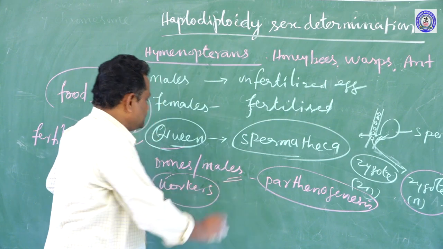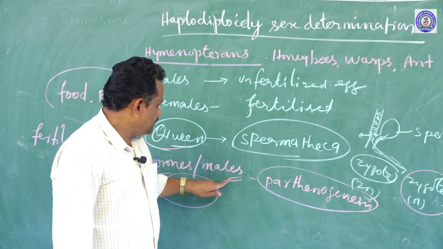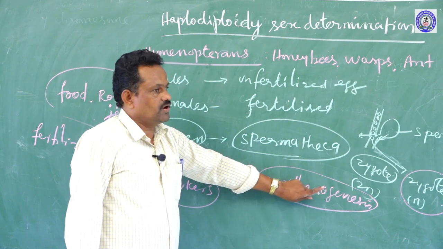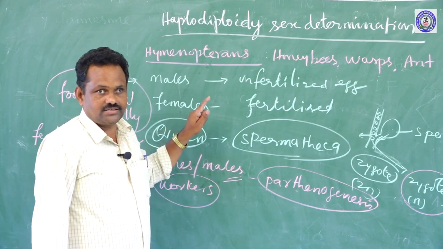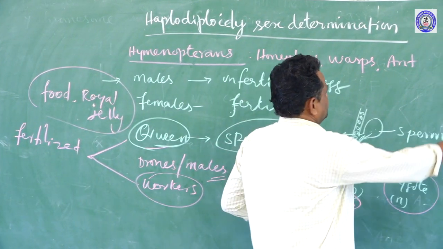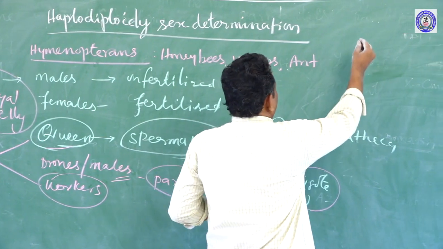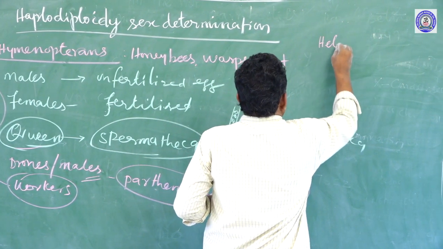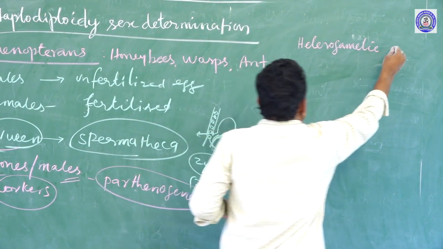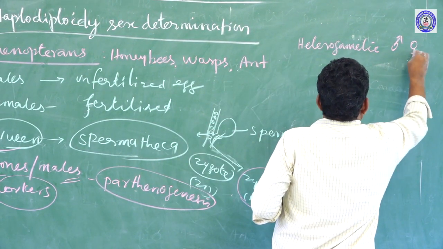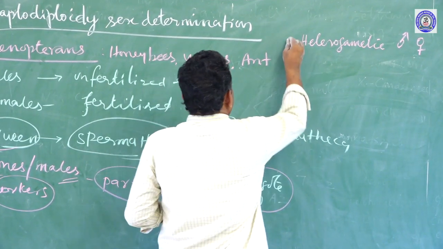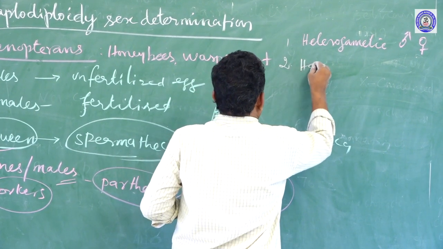If any organism develops from an unfertilized egg, the process is called parthenogenesis. So, in today's class we have discussed two different important mechanisms. One is heterogametic sex determination, how males and females produce gametes, and the second one is haplodiploidy.